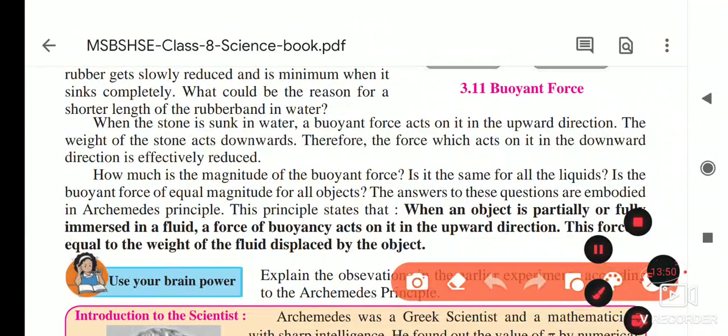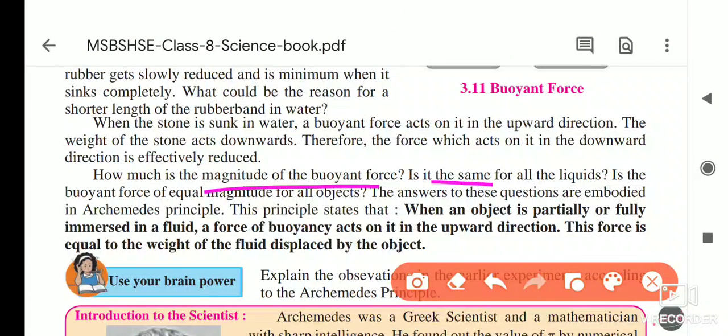Now how much is the magnitude of the buoyant force? Is it the same for all liquids? Is the buoyant force equal in magnitude for all objects? So these are the questions. The answers to these questions are embedded in the Archimedes principle. So what is the Archimedes principle? That is the statement of the Archimedes principle.